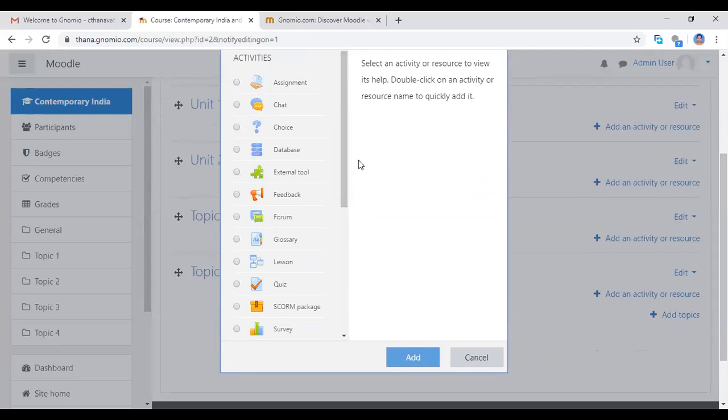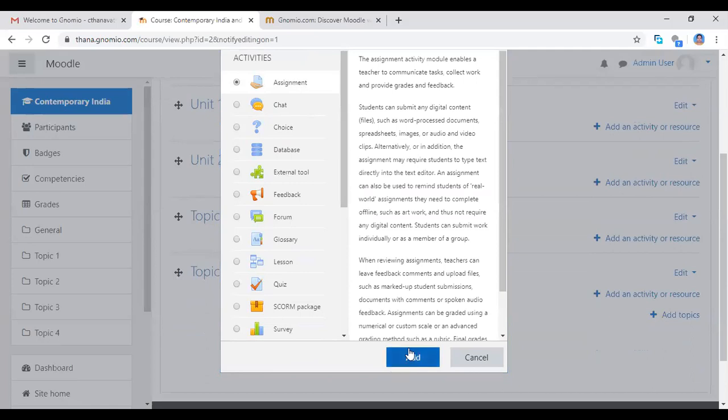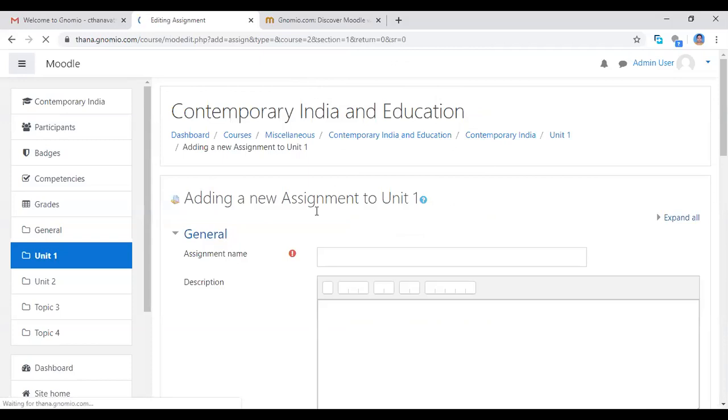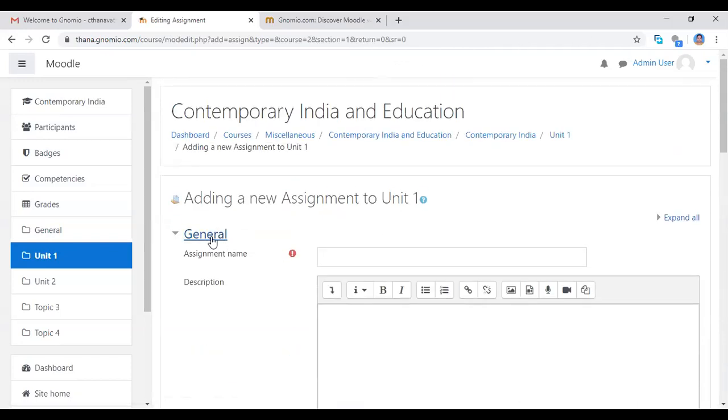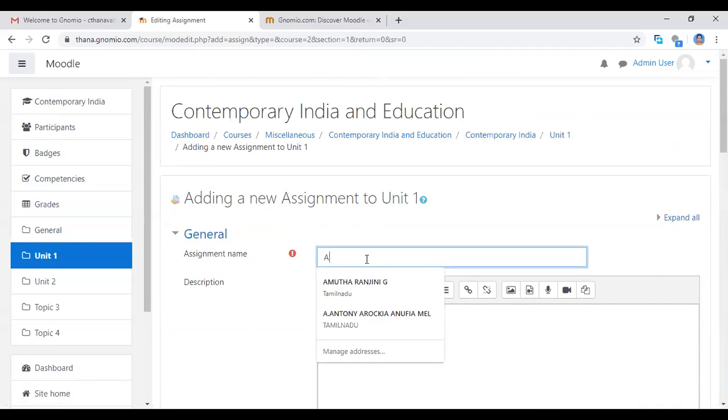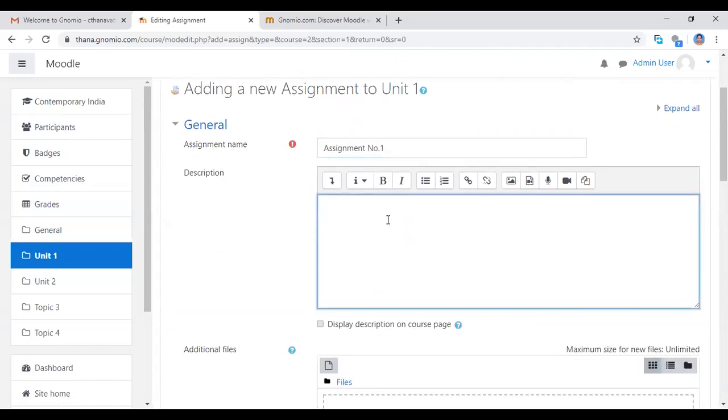Which activity you want to give to the students? Click here. Now I'm going to choose the assignment first. So now I'm clicking that assignment button and clicking the add button. When you click the assignment button, this page will open. See here, general, assignment name, assignment number 1. Whatever assignment number you want to give, you can give the assignment name, and the description here.